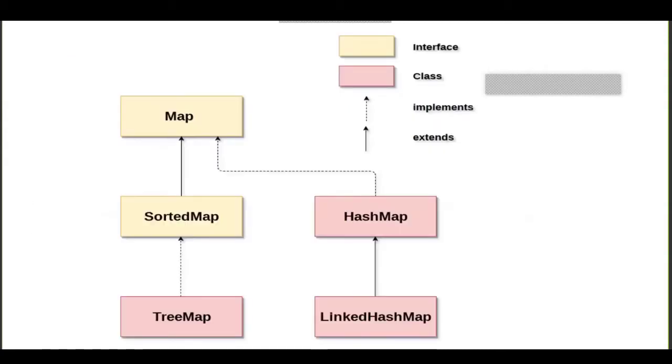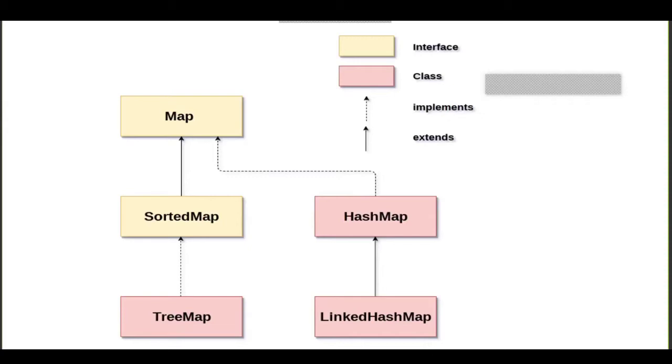Now if you see here, map is implemented by sorted map, and only tree map implements the sorted map here, not hash map or linked hash map. This is the case for set also: sorted set and tree set, rather than hash set and linked hash set.